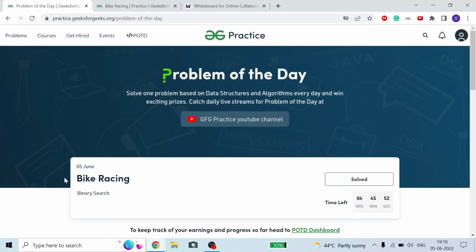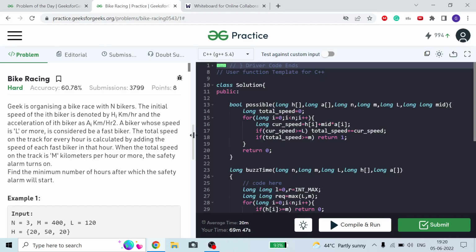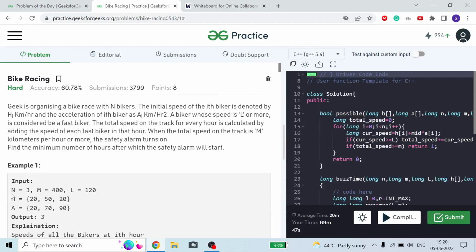Today we are going to discuss this bikes racing problem of GFG. So let's move on to the problem, guys. Here we are given n bikers whose current speed is given in vector h, like current speed of biker 0 is 20, biker 1 is 50, biker 2 is 20.